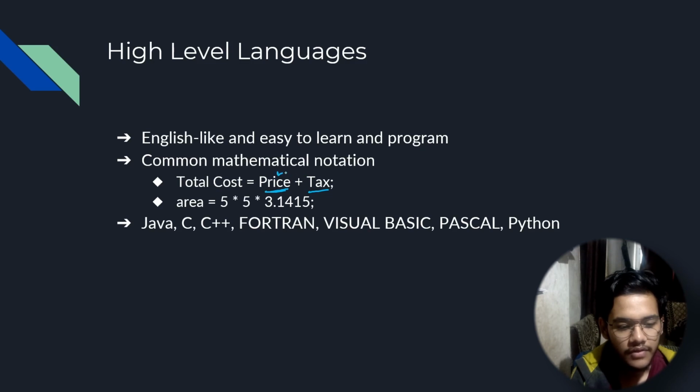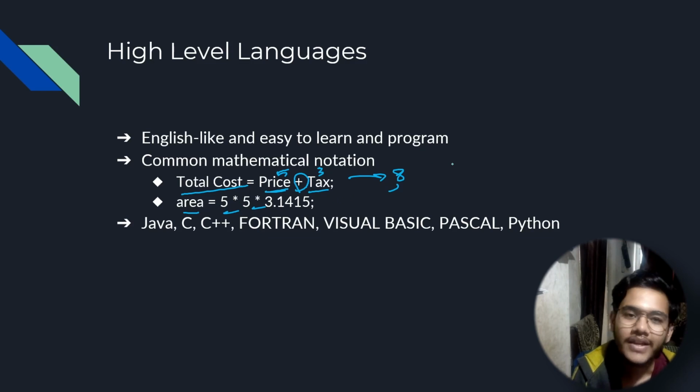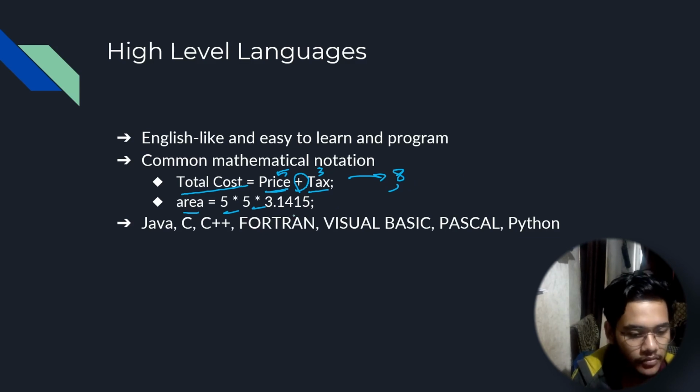So let's say this was 5 and this was 3, and we can directly give the plus operator in between, and you'll get the answer as 8, and it will be stored in this total cost variable, right? And similarly in area, we have the multiplication operator as well. It's that simple. You don't need any complicated system or any complicated grammar for this language. You can directly write the operators as is. These are examples of some of the high level languages, right?